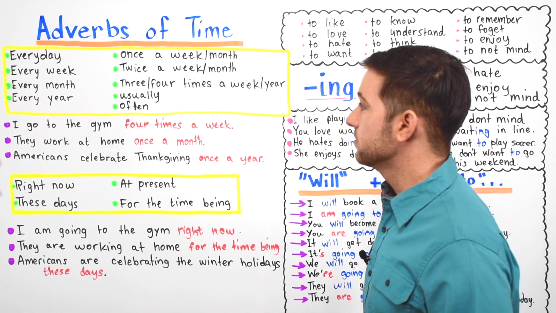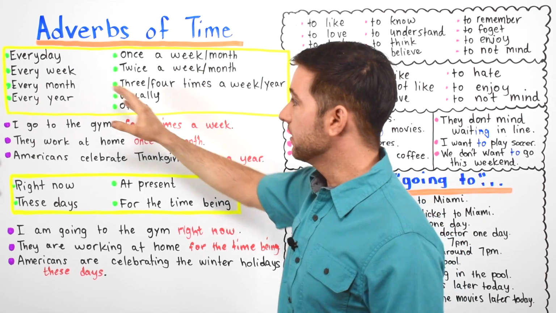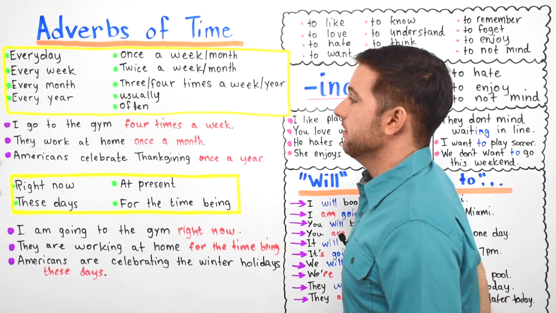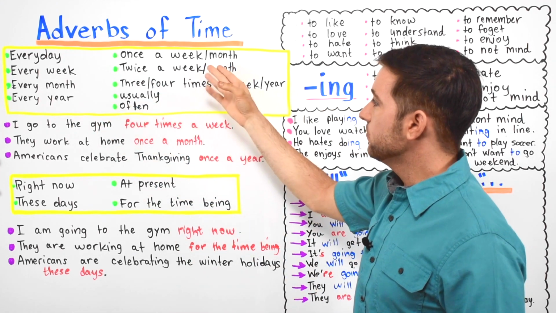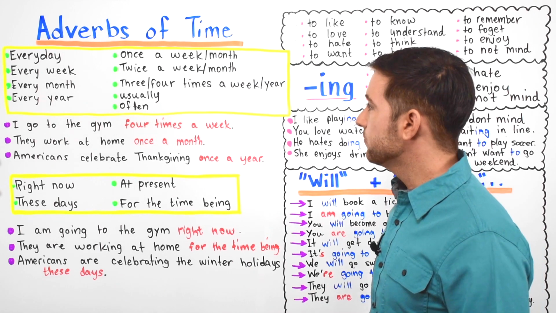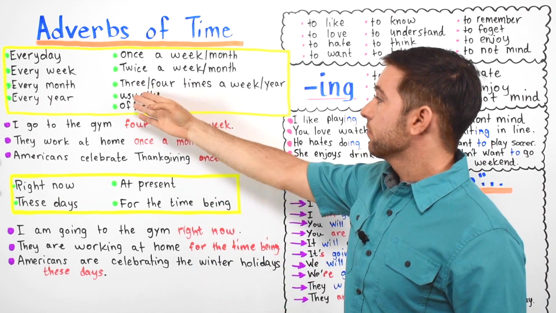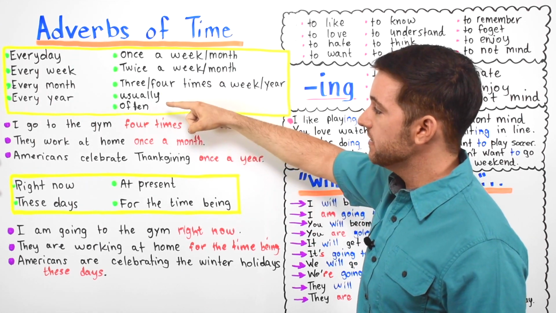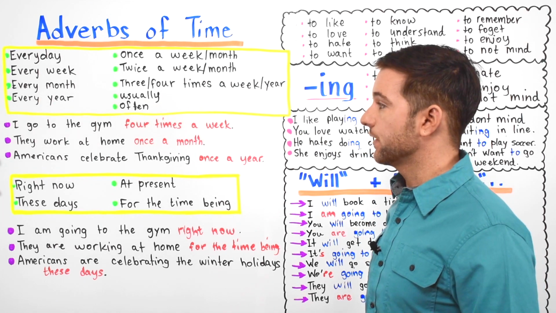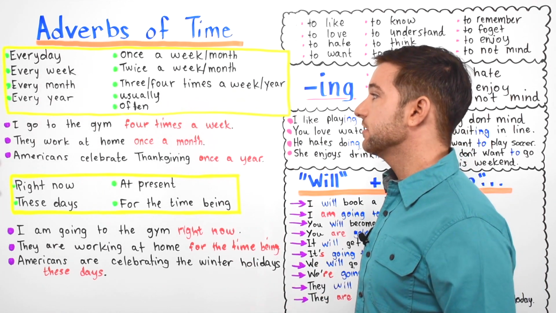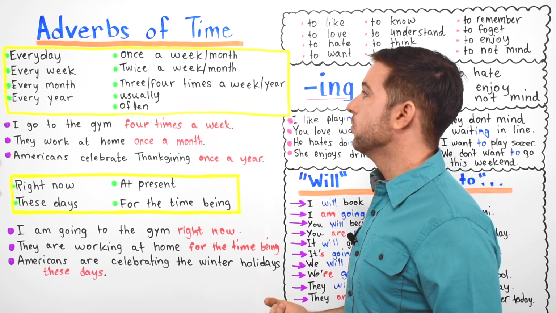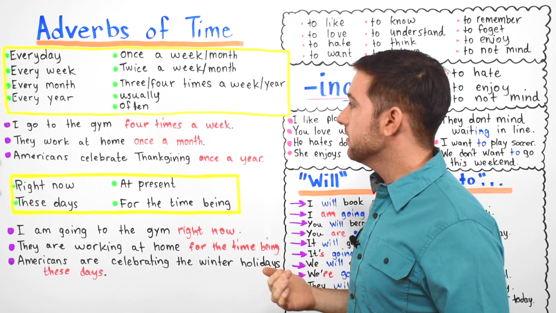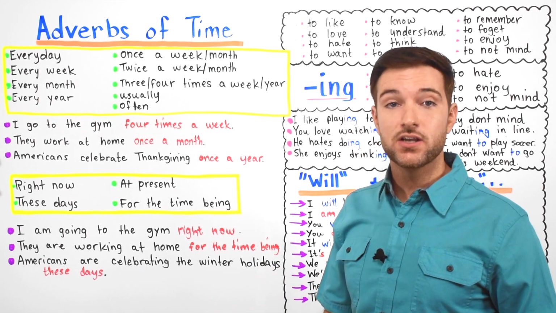These time adverbs, or adverbs of time we say in English, include words like every day, every week, every month, every year, once a week or once a month, twice a week or twice a month, 3-4 times a week, 3-4 times a year. Then we have the word usually, and we have the word often. Okay? So again, every day, every week, every month, every year, once a week, once a month, twice a week, twice a month, 3-4 times a week, 3-4 times a year, usually and often.